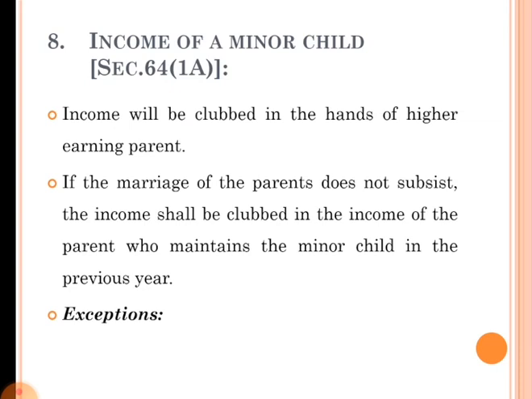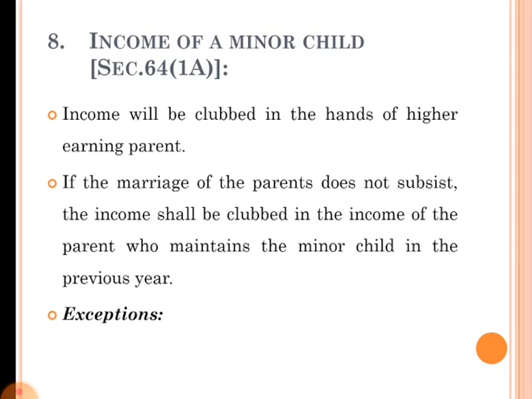Next case is income of a minor child, section 64 subsection 1A. Income of a minor child will be clubbed with the income of the parent whose income is higher. That means income will be clubbed in the hands of the higher earning parent. If mother is earning more, this income of a minor is taxed in the hands of mother. If father is earning more, taxed in the hands of father, like that.